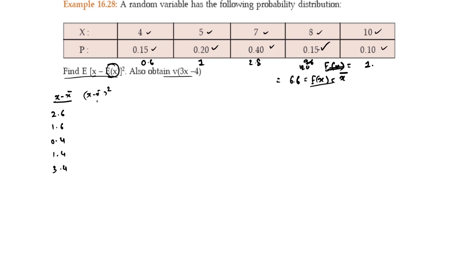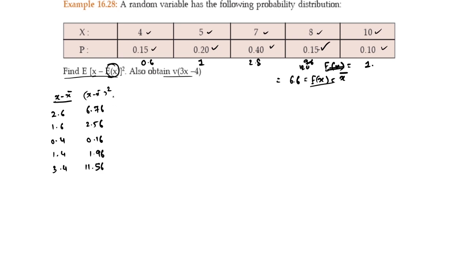Using the calculator, 2.6 multiplied by itself is 6.76. 1.6 multiplied by itself is 2.56. 0.4 multiplied by itself is 0.16. 1.4 multiplied by itself is 1.96. 3.4 multiplied by itself is 11.56.